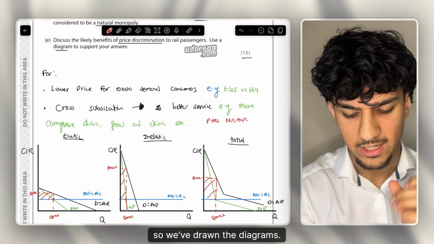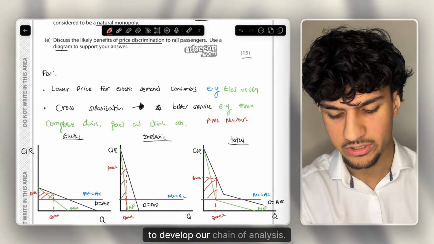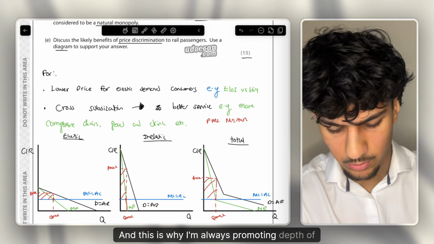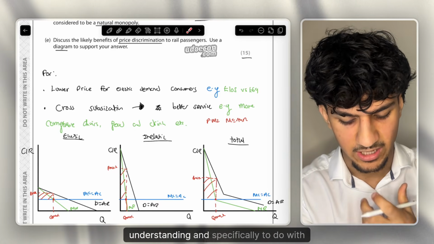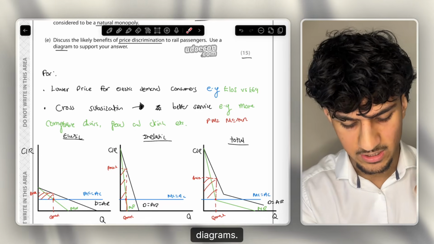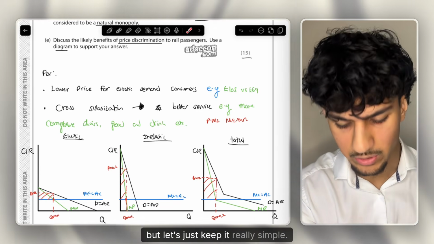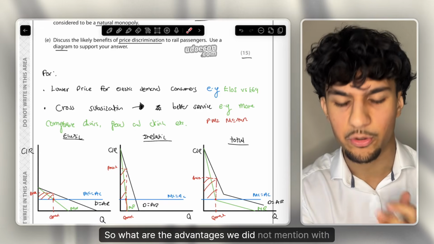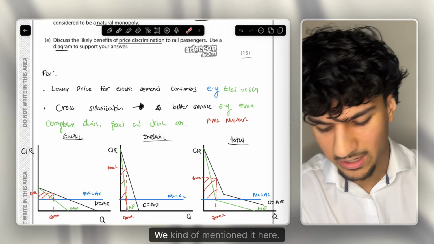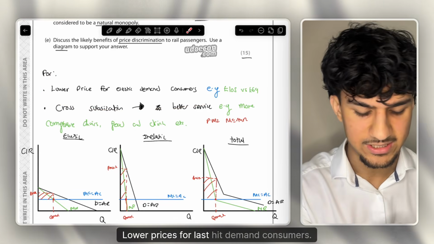Okay, so we've drawn the diagrams now. Let's use this to develop our chain of analysis, and this is why I'm always promoting depth of understanding, specifically to do with diagrams. So first things first, there's many things we can speak about here, but let's just keep it really simple. One of the advantages we did not mention with price discrimination, we kind of mentioned it here, is lower prices for elastic demand consumers.